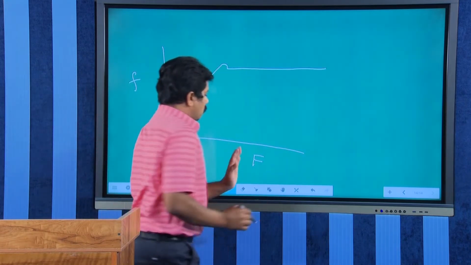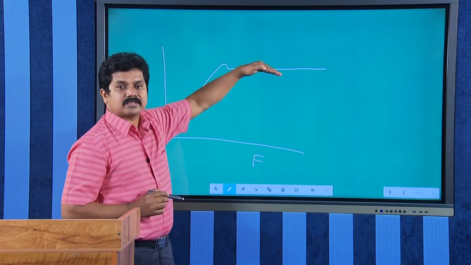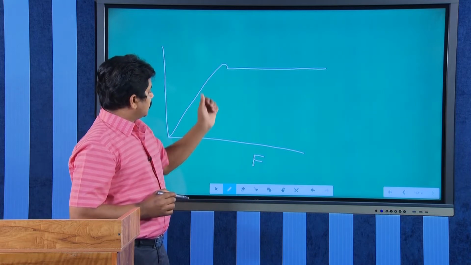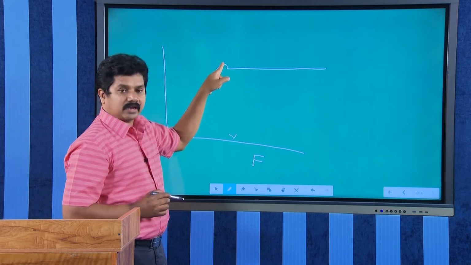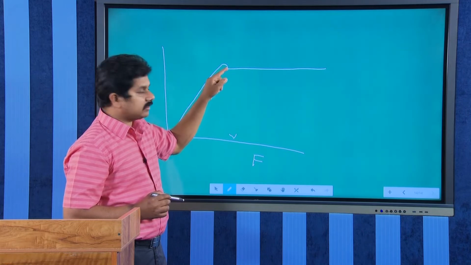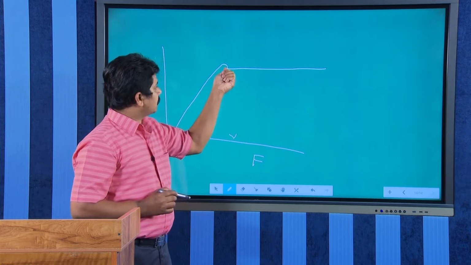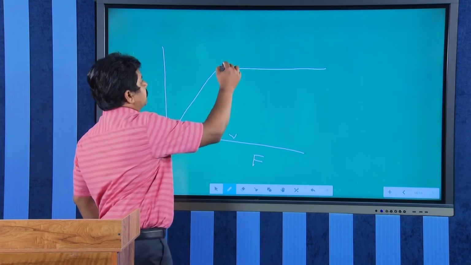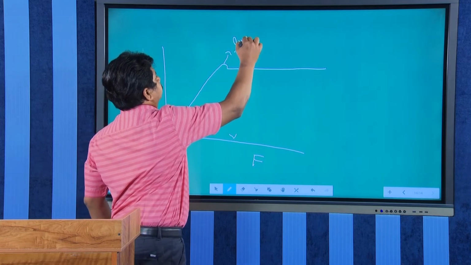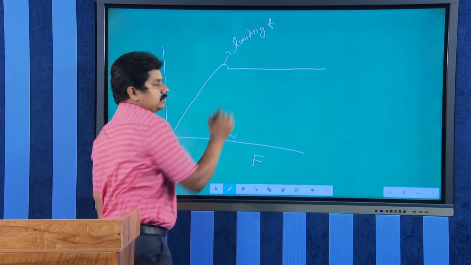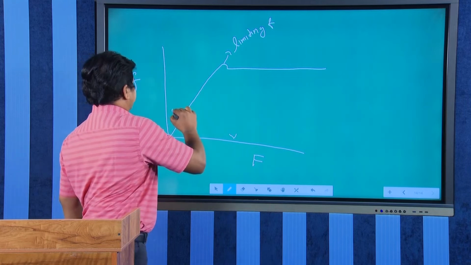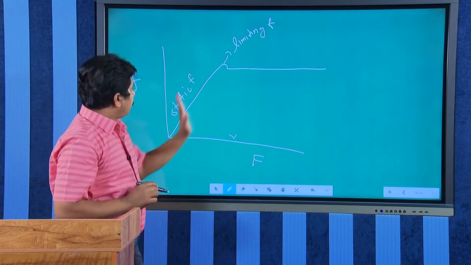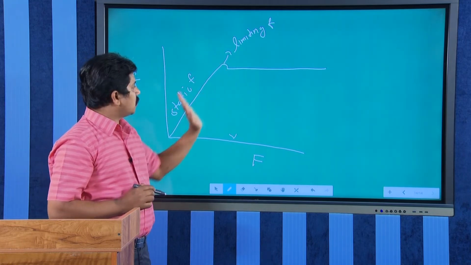Then, on increasing the applied force further, while moving, the frictional force will be slightly less than the maximum value. This maximum value is called limiting friction. Up to this limiting friction, there is no motion at all, and this is called static friction.